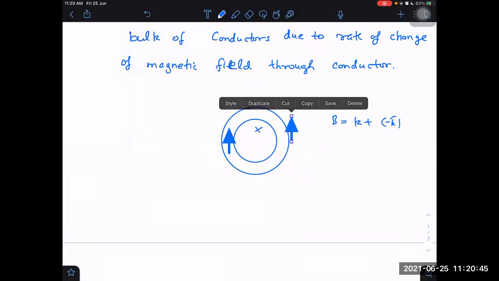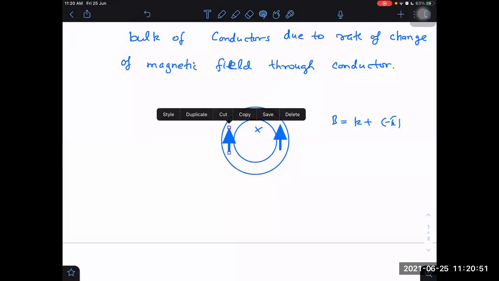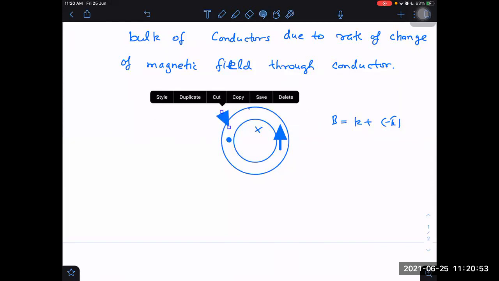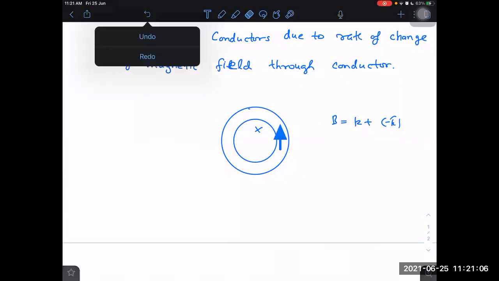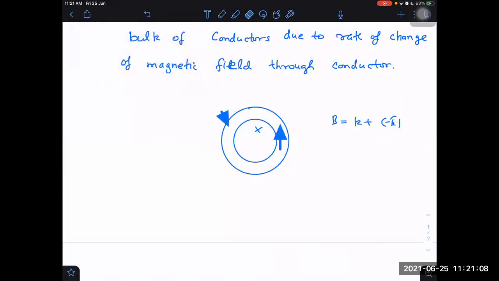You said anti-clockwise, right? Yes, sir. Then it will be opposite to this. I have started believing you. I'm not using my brain. Is it anti-clockwise or clockwise? I am thinking you are right only now because you are doing it right mostly. So wait a second. What is that? First, anti-clockwise only.